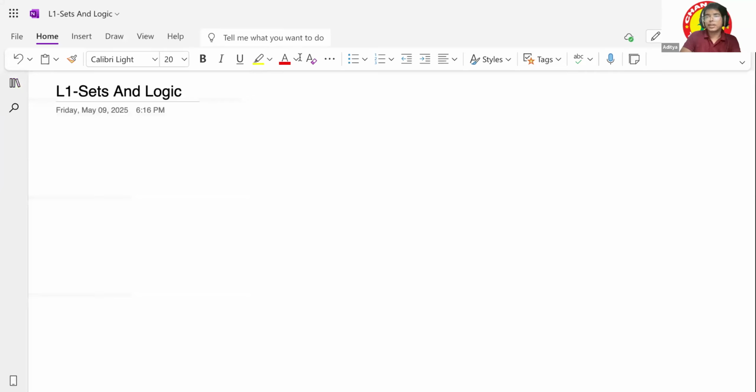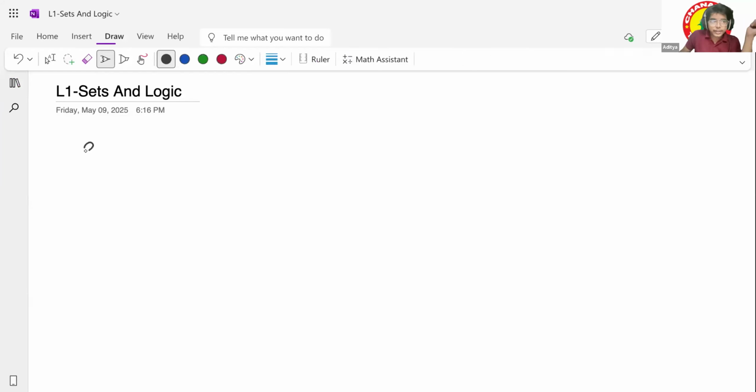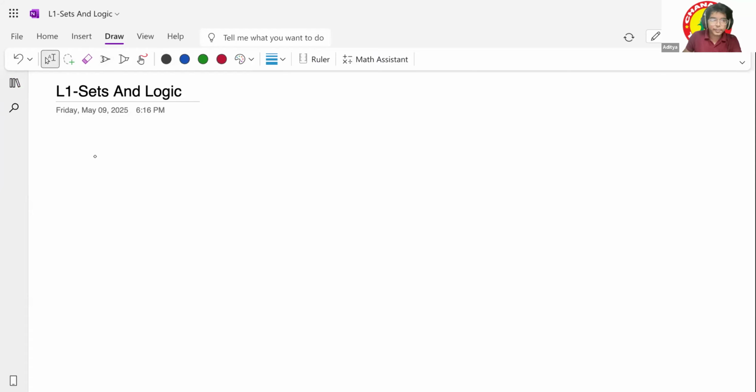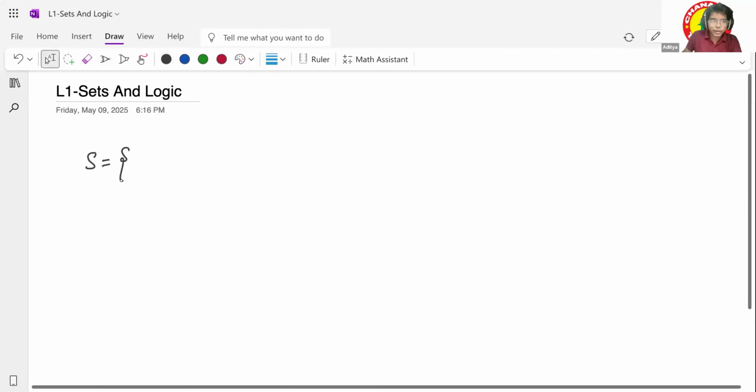Okay, so what is a set basically? If we go into set theory, set theory is nothing but a branch of mathematics which basically deals with a collection of objects. For example, this is a set. You can call it anything, like A, or you can say B. This is just a variable we are using for the sets. When I'm saying this is my set, you have to put curly braces. Set theory is a branch of mathematics which deals with collections of objects. These collections will be called sets.